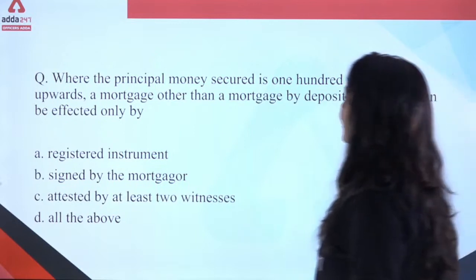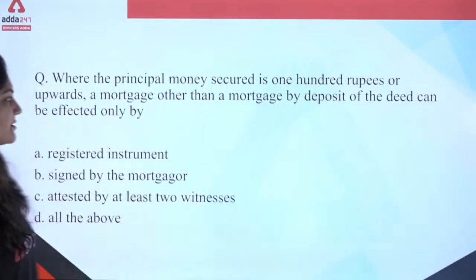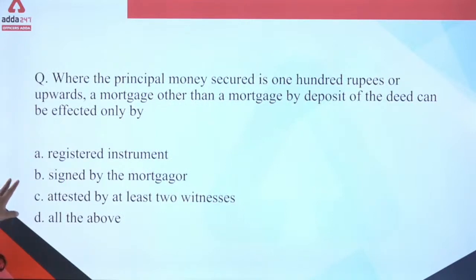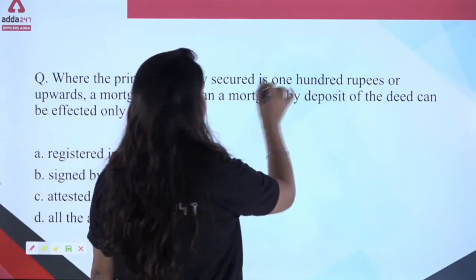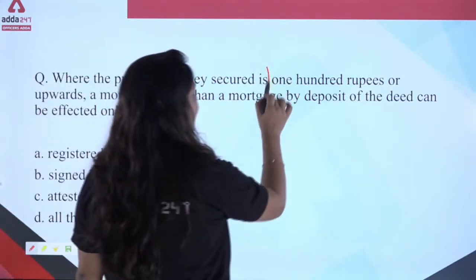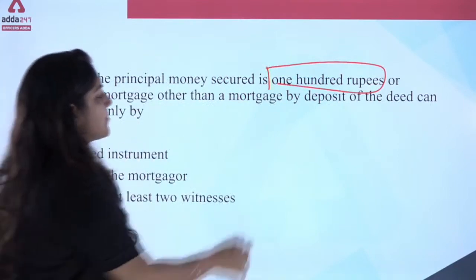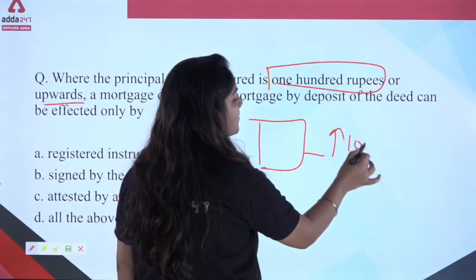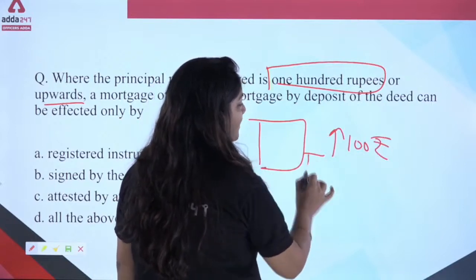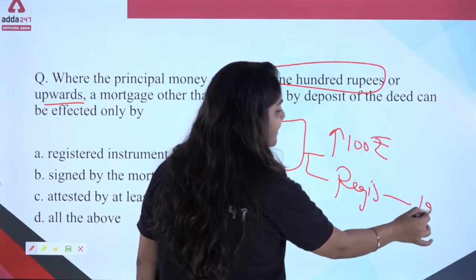The mortgage other than mortgage by deposit is effected by... This question belongs to the Registration Act, because if it secures 100 rupees or upward, it means any property whose cost is above 100 rupees has to be registered under the Registration Act 1908.